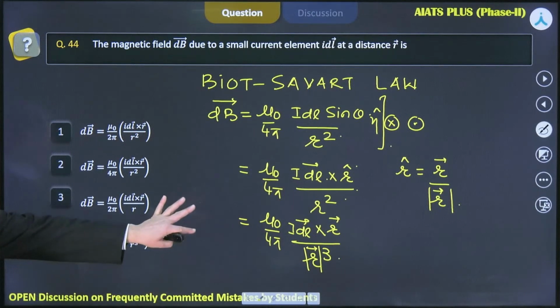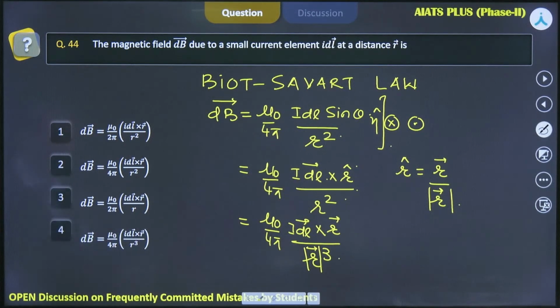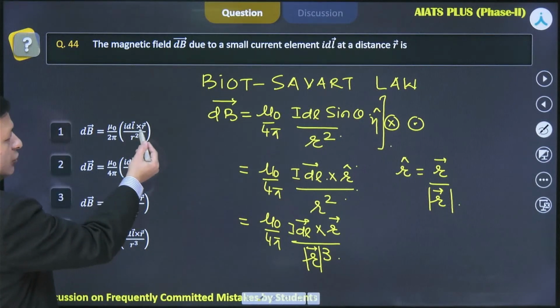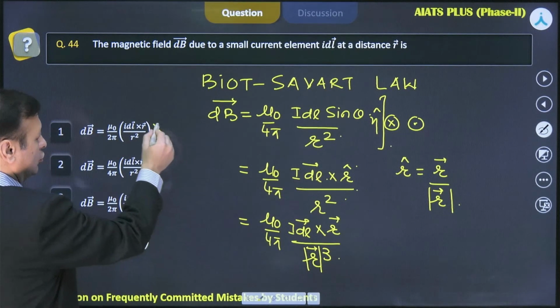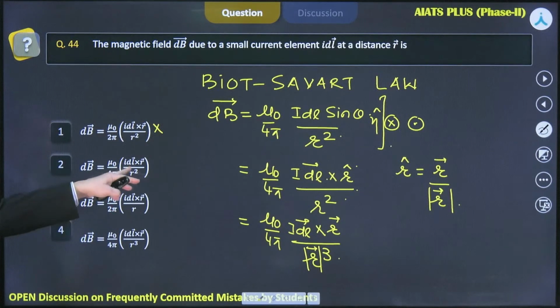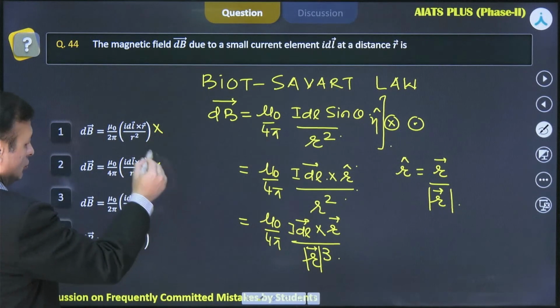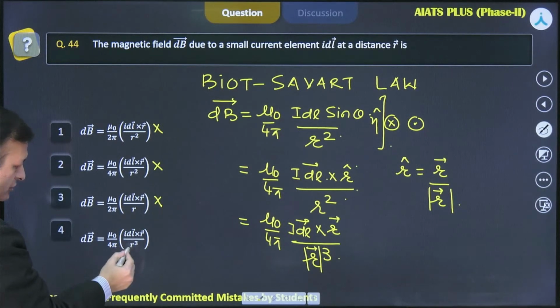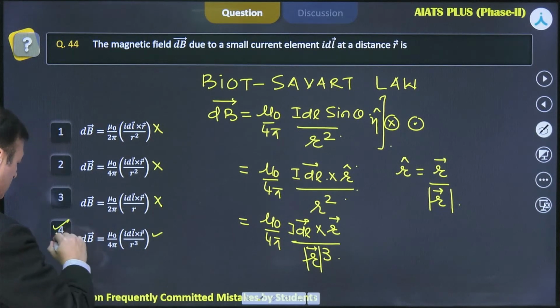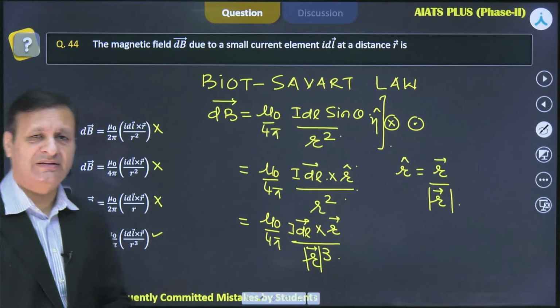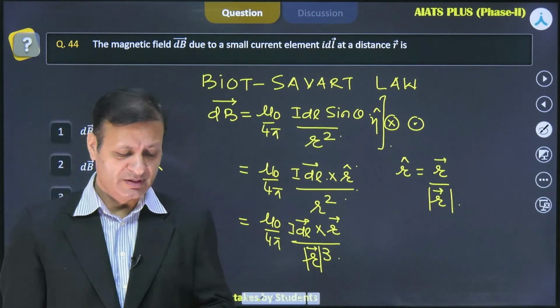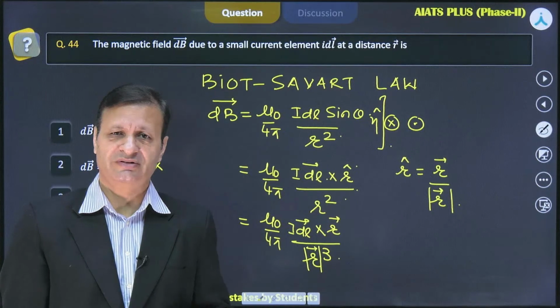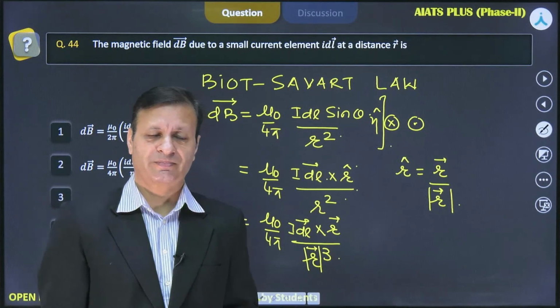So this is a direct question, so we have to pick. Do we have the option like this? No. I dl by r square? No. I dl r by r? No. I dl cross r by r cube? Yes. So we got the answer, and this is a direct formula based question. I would rather suggest you please retain the formula.